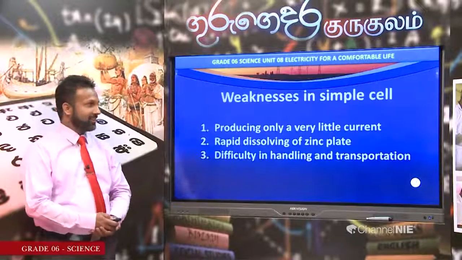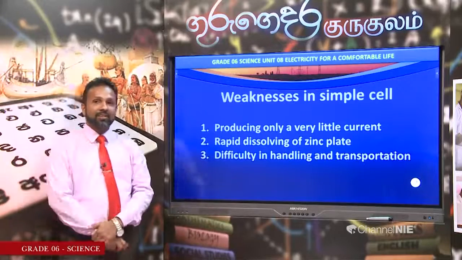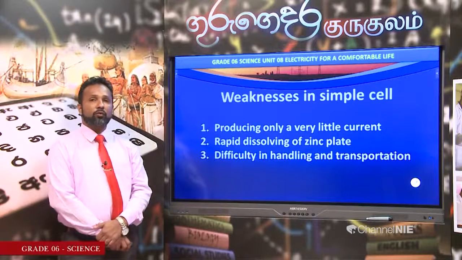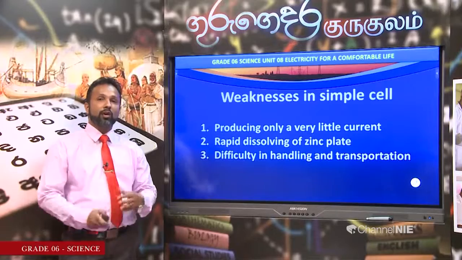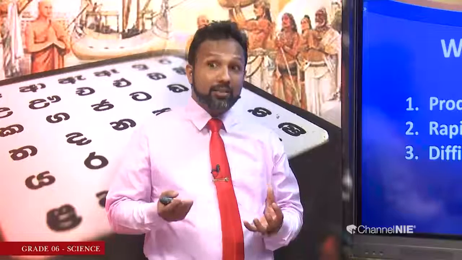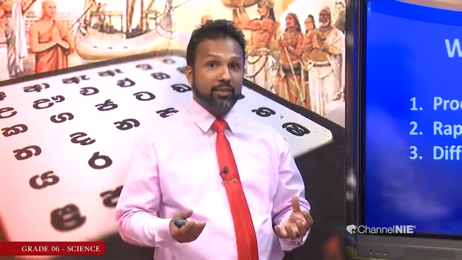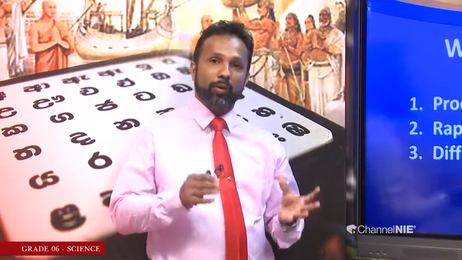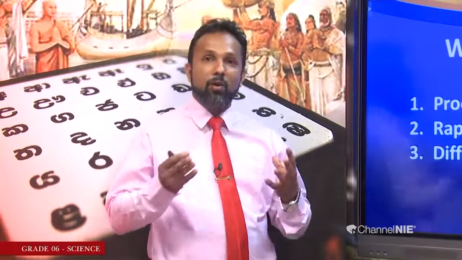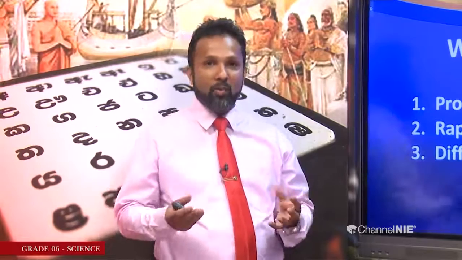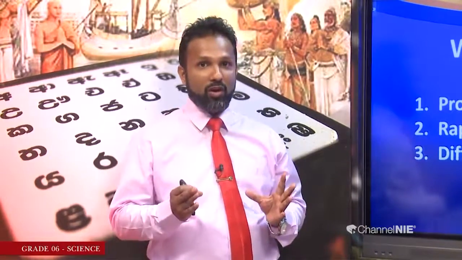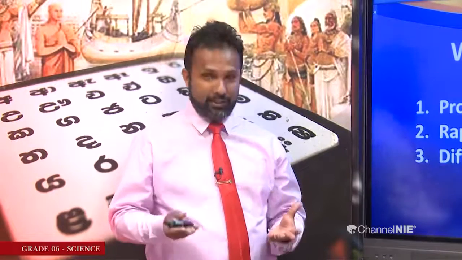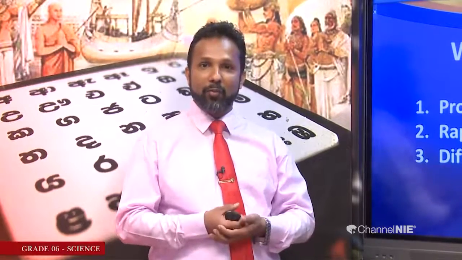Right, my dear children, let's learn the weaknesses of the simple cell. What do you think? It is called a cell, a chemical cell. We can generate electricity by using the copper rod, zinc rod, and dilute sulfuric acid. It's okay. But is it good? Is it comfortable for us? No. There are a lot of weaknesses. What do you think about?